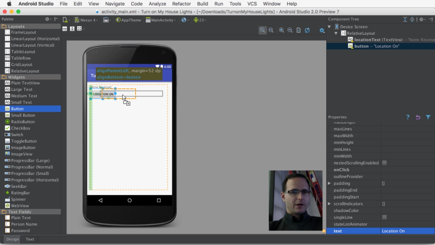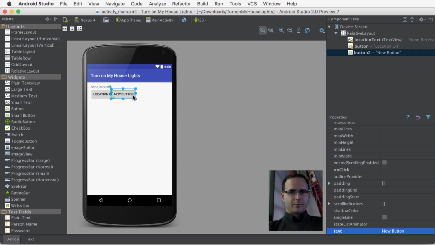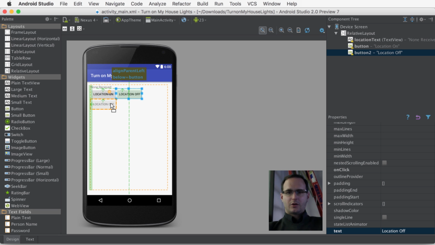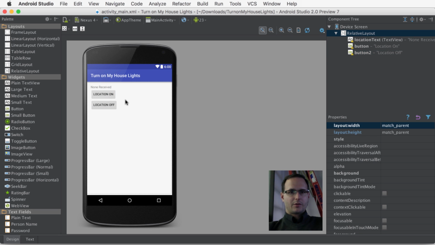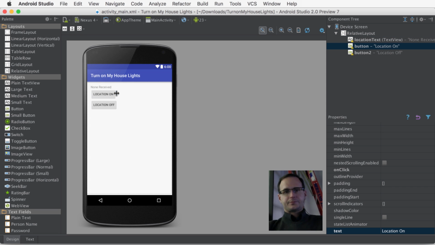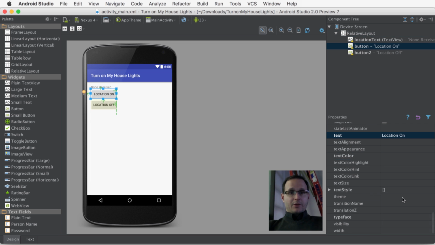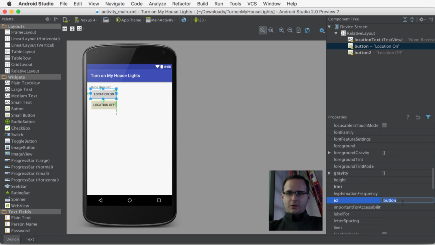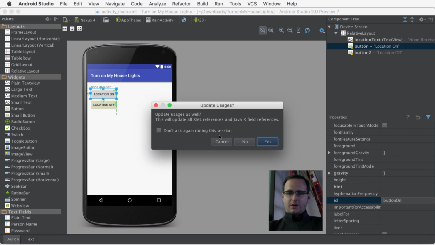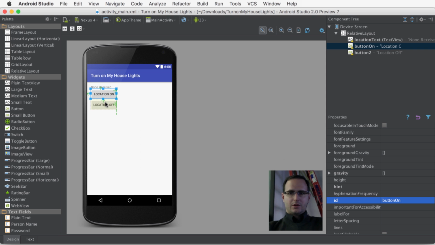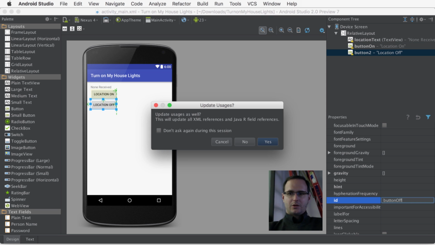And we're going to grab another button. Put it next to the first button. I'm going to call this one location off. In fact, I'm going to drop it underneath. So now we have a really simple layout which is going to let us turn the location manager on and off. So we're going to need to make sure both of these buttons have IDs as well so that we can get access to them. The ID is button on, and this one is going to be button off.